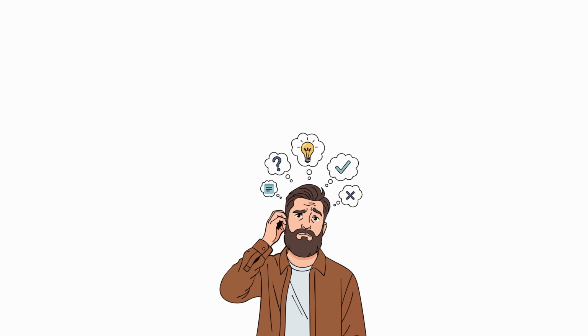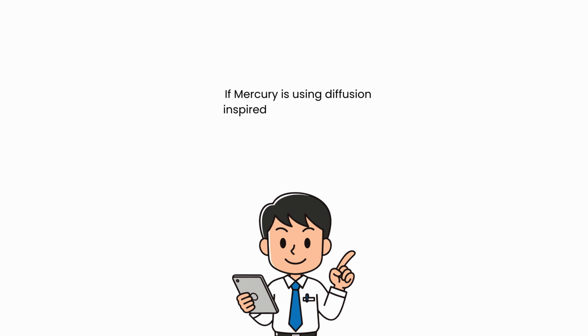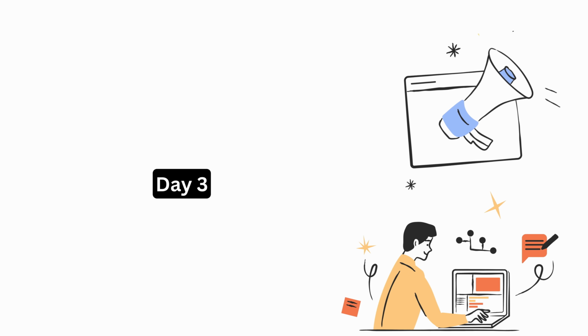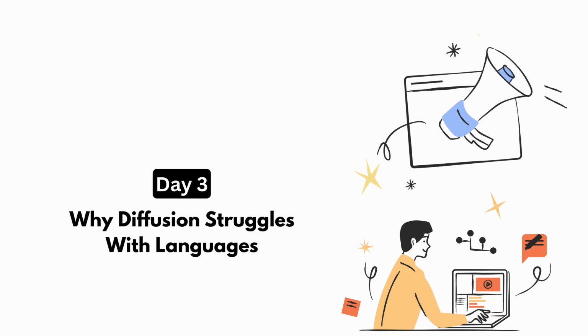But this brings up the most fascinating question of all. If Mercury is using diffusion-inspired techniques for text, how does it deal with the fact that language depends on sequential logic? We will scientifically break down in day 3 why diffusion models struggle with language.